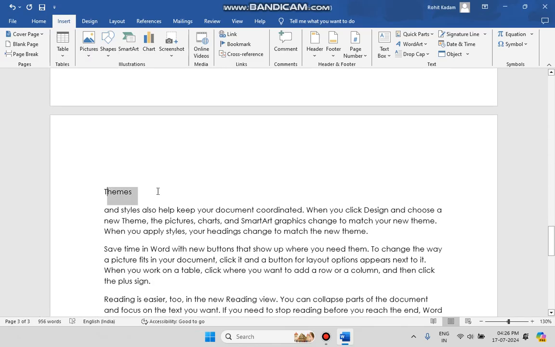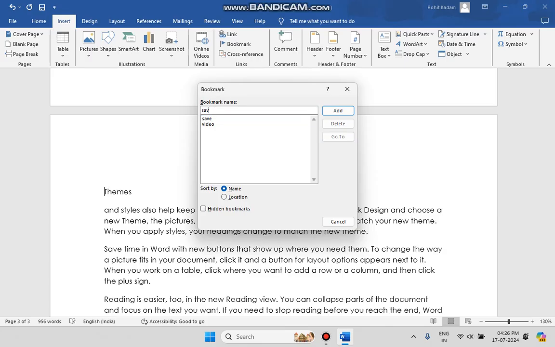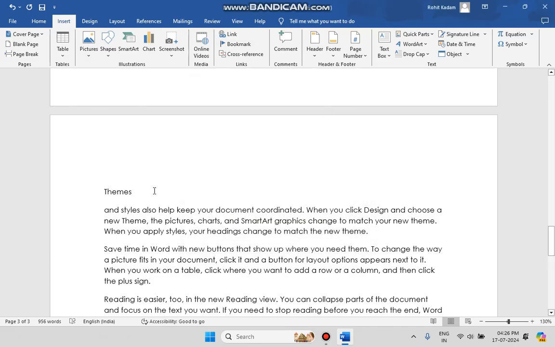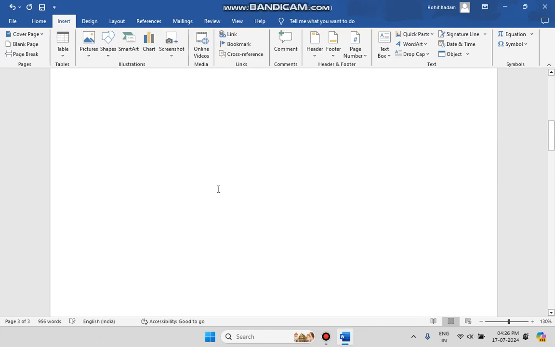Just click over here and you can select. It's the same, if you're clicking, still okay. Just take that and click on bookmark. I want to take a new one. Erase that save. I want theme. Okay, and just click on the add button. You can see right now I have 3 bookmarks.